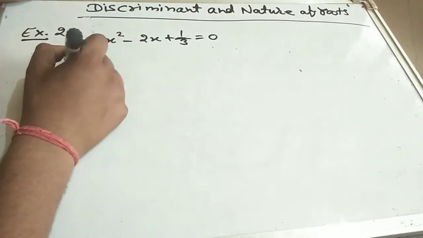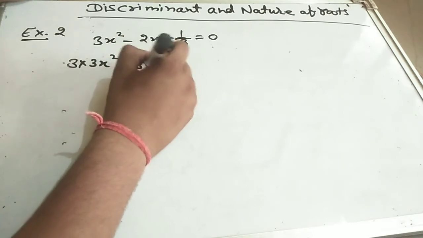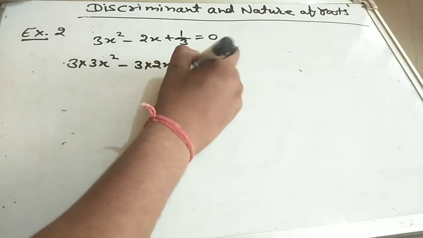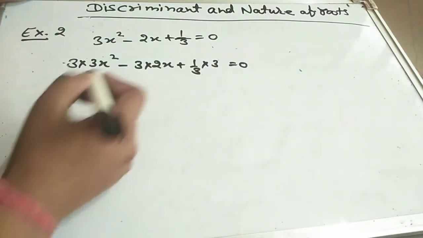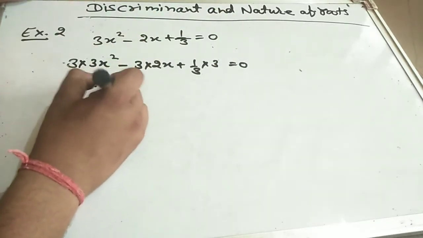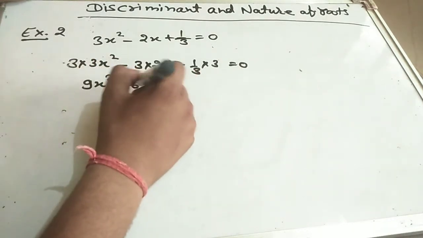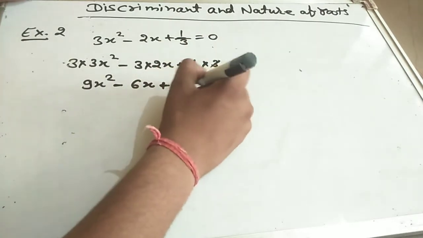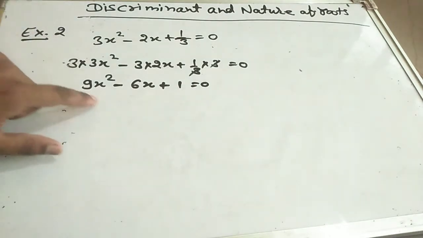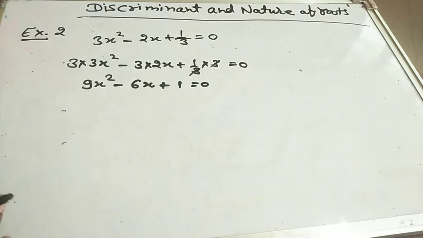So 3 times 3x square minus 3 times 2x plus 1 by 3 times 3 equal to 0. Now, 3 3s are 9x square, minus 3 2s are 6x, plus 3 and 3 cancel out, we get 1 equal to 0. 9x square minus 6x plus 1 equal to 0.